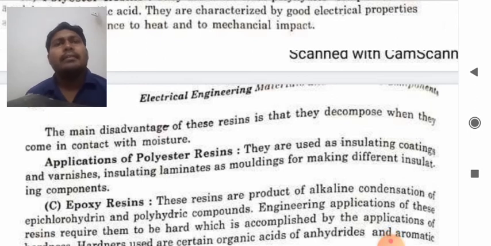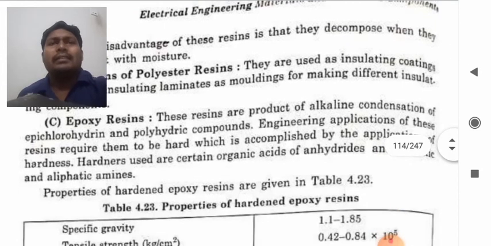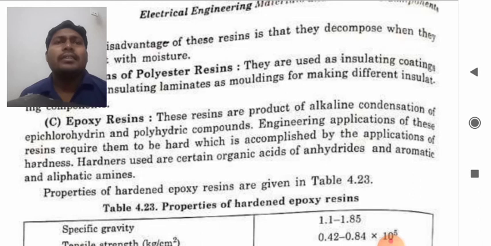epichlorohydrin and polyhydric compounds. So engineering applications of these resins require them to be hard. So the engineering requirement is that it should be harder, but they are not hard by themselves. So hardness is accomplished by the application of hardeners. Hardeners used are certain organic acid anhydrides and aromatic and aliphatic amines. So by using them we can make these epoxy resins harder.